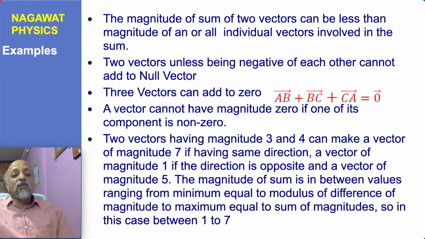So for the sum of two vectors having magnitude 3 and 4 respectively in any direction, you can consider all possible infinite combinations, and you would find that the resultant vector has minimum magnitude 1 and maximum magnitude 7, and all other values between 1 and 7 are possible and can be realized for a particular case.